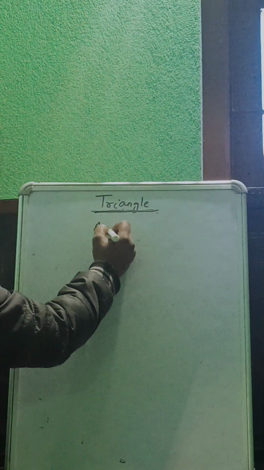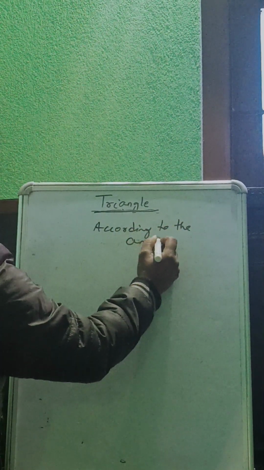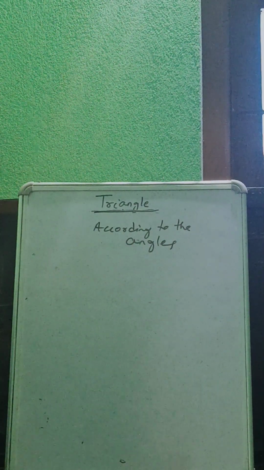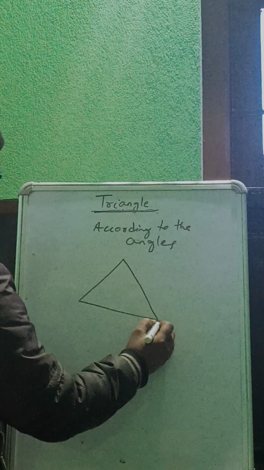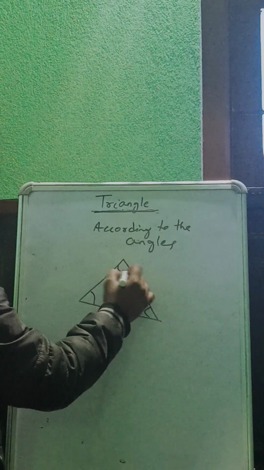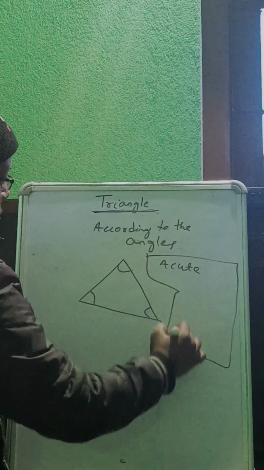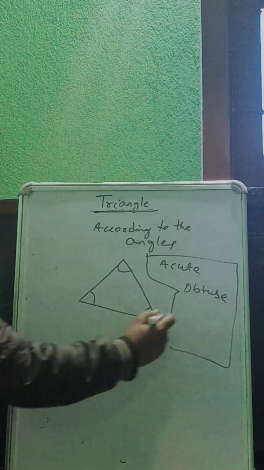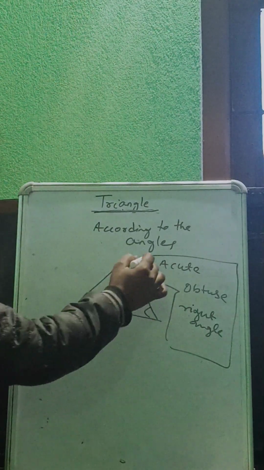Now let me explain according to the angles. If all angles are acute, first you should know what is acute, what is obtuse, and what is a right angle. Okay, so let me explain all these types.